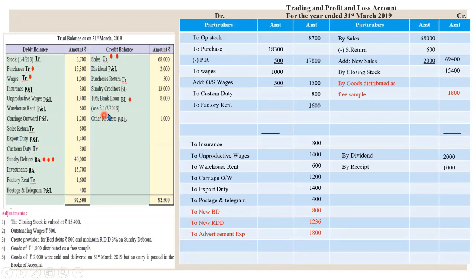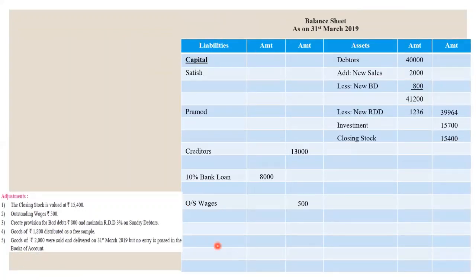Okay, so if we calculate how many months are there, see 7 8 9 10 11 12 1 2 3, 9 months are there, so we will calculate interest for 9 months. Calculation will be as follows: 8,000 divided by 12 multiplied by 9. So the amount we will have 600 rupees as outstanding interest on bank loan because we have not paid it yet.